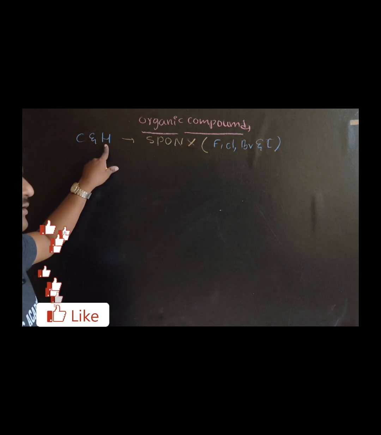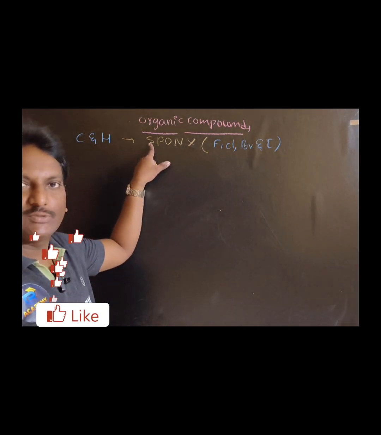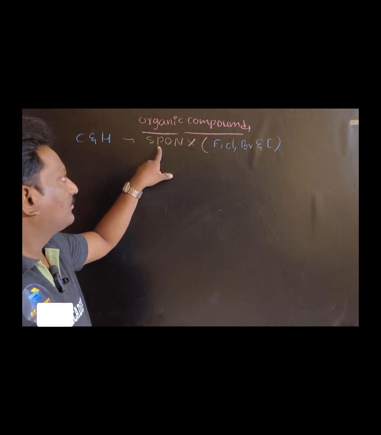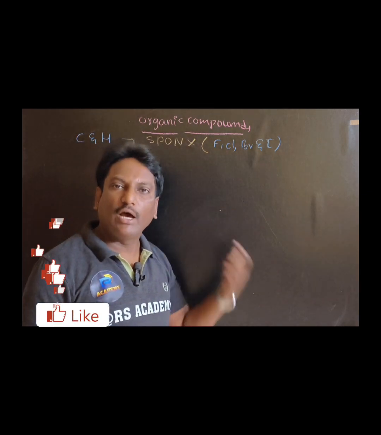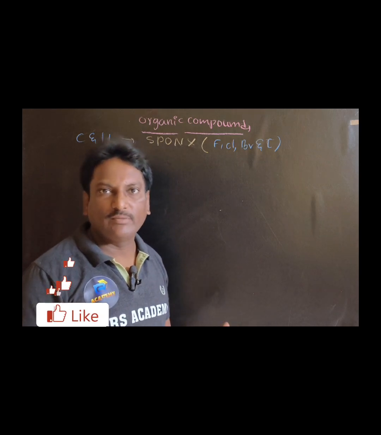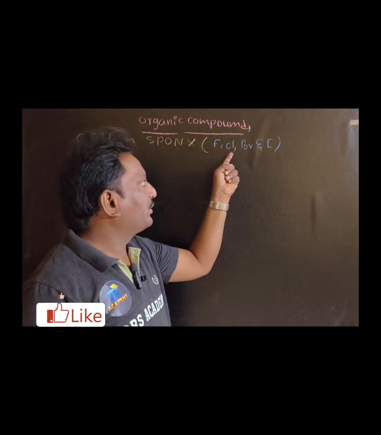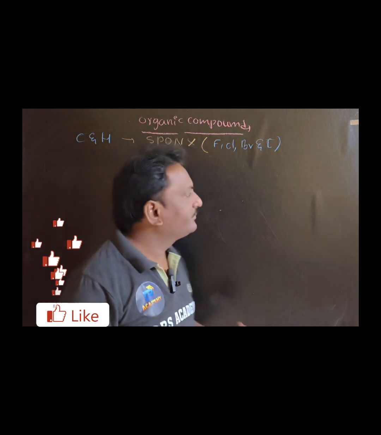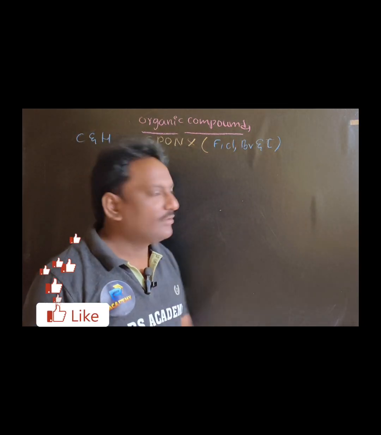So mainly carbon and hydrogen, along with phosphorus, sulfur, oxygen, nitrogen. X means halogen, the 17th group elements of the periodic table, for example fluorine, chlorine, bromine and iodine. These are the main constituents of organic compounds.